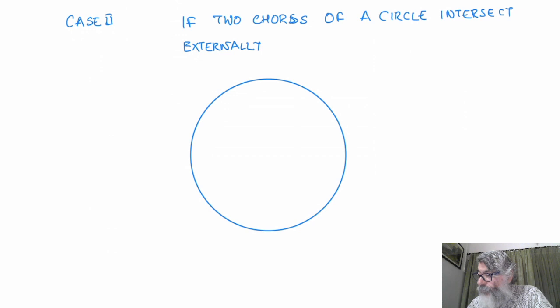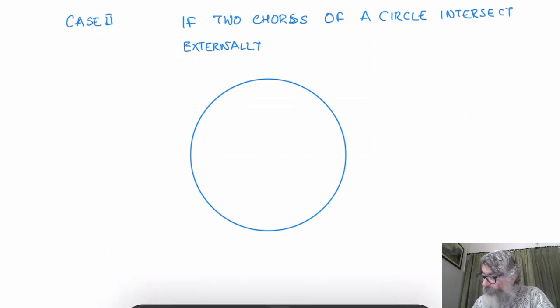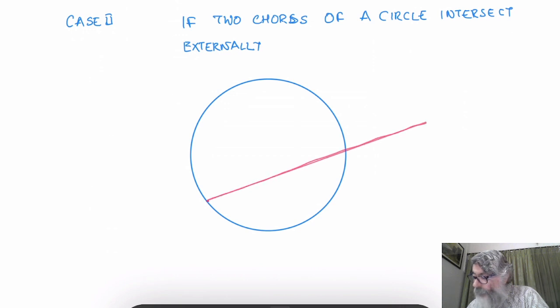Now let me take two chords in different colors. One I have taken like this, chord AB, which is extended, and let me take another chord.